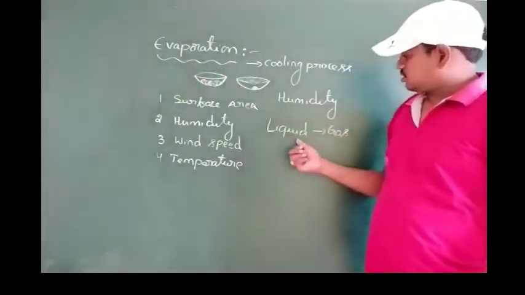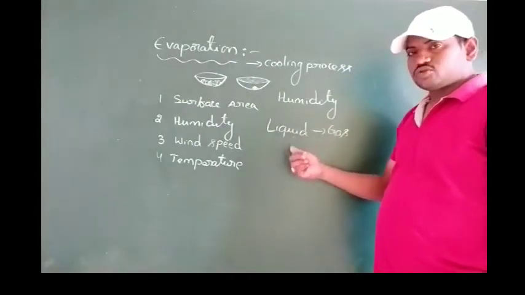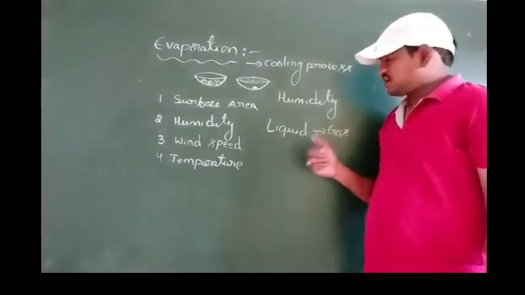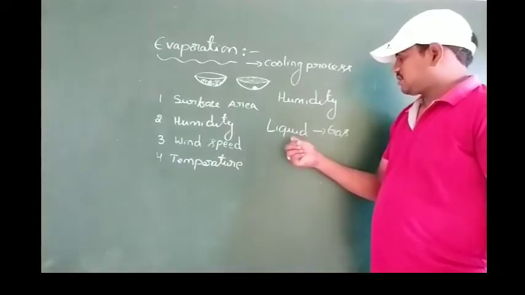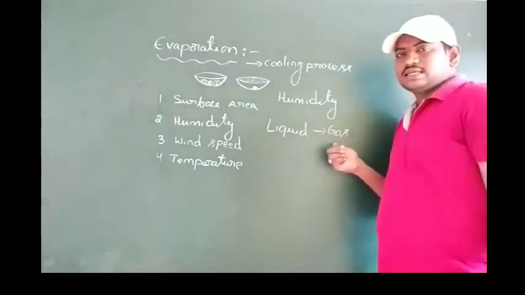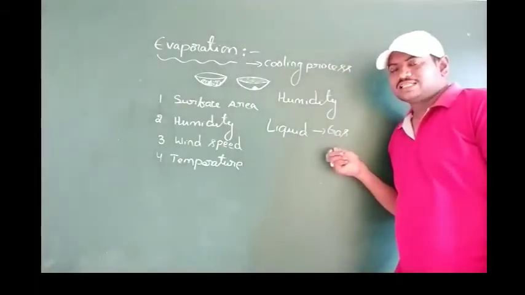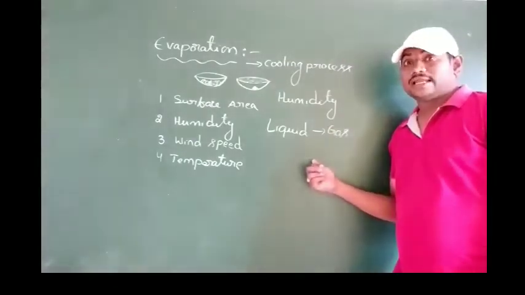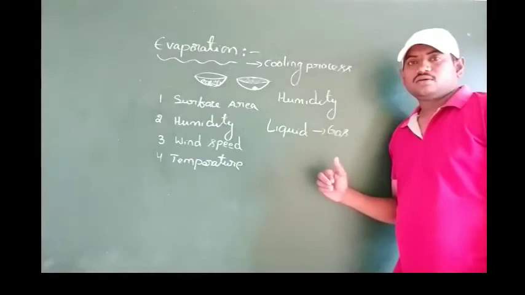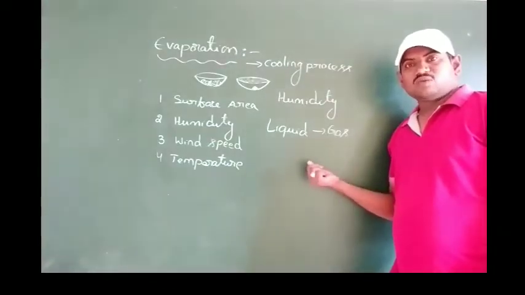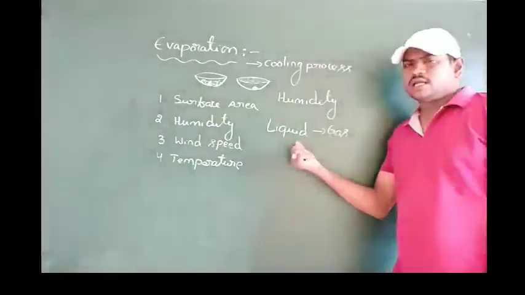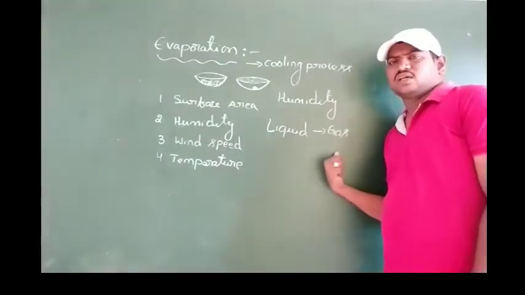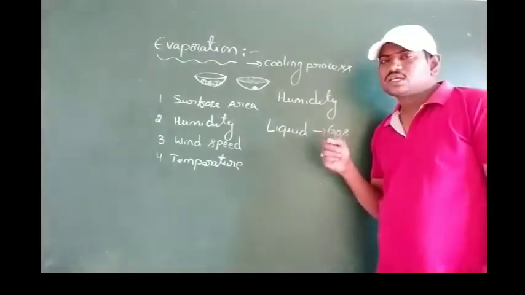To some extent you may get confused here. The process of phase change from liquid to gas state has another name also, and there is a difference between evaporation and that process. That is called boiling. You might be very familiar with it. In boiling also there is a phase change from liquid to gas, but only at a constant temperature.